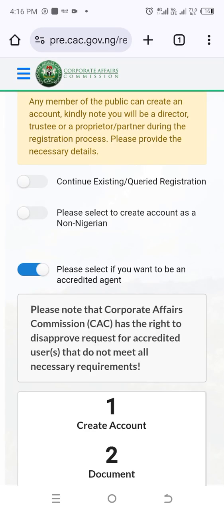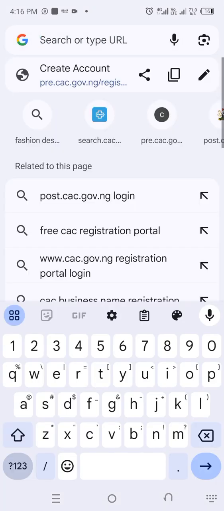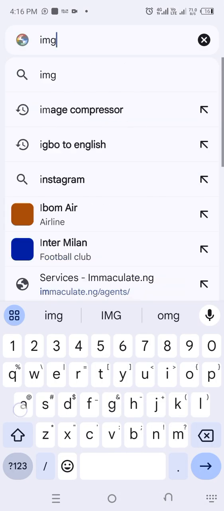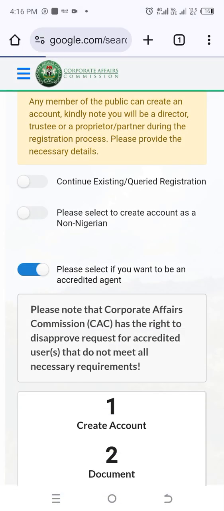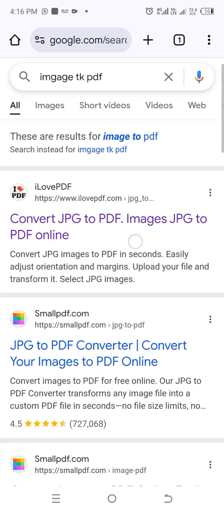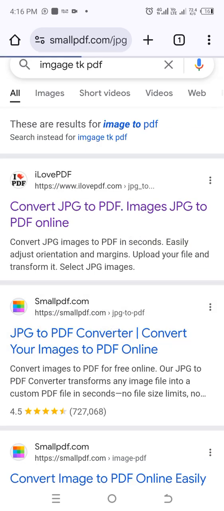So how do you convert your image? You just search image to PDF. There are different links. You can come to Small PDF, I mostly use Small PDF.